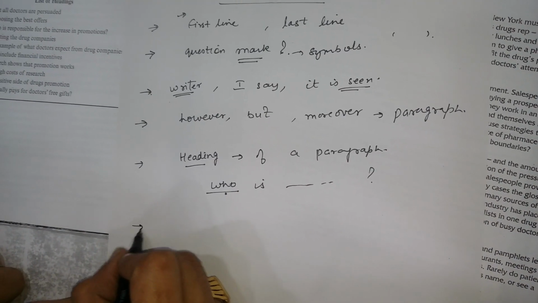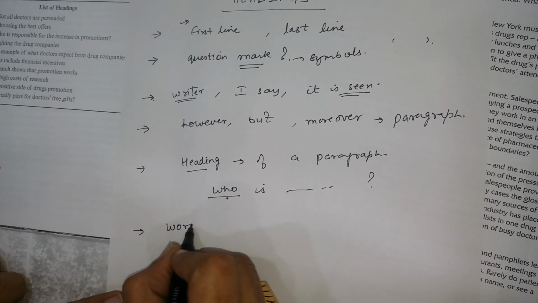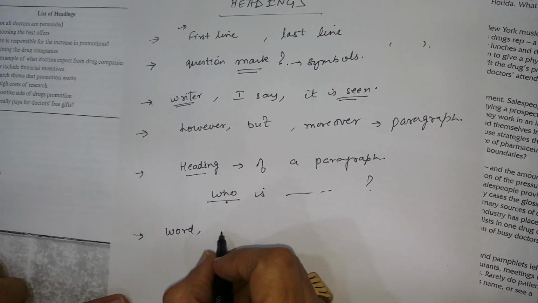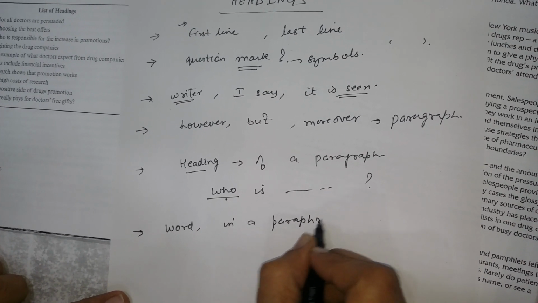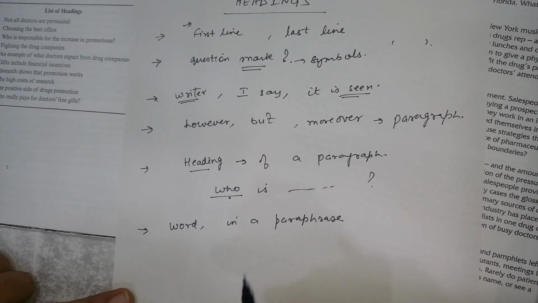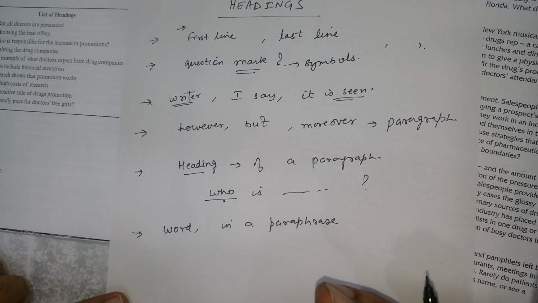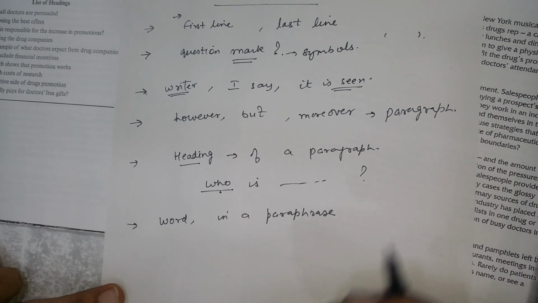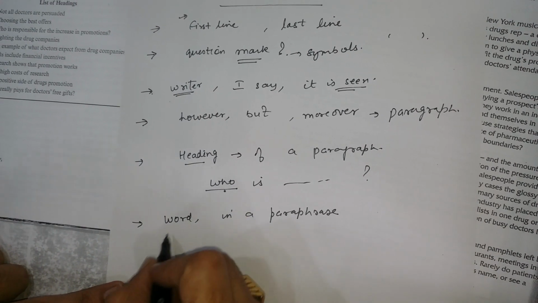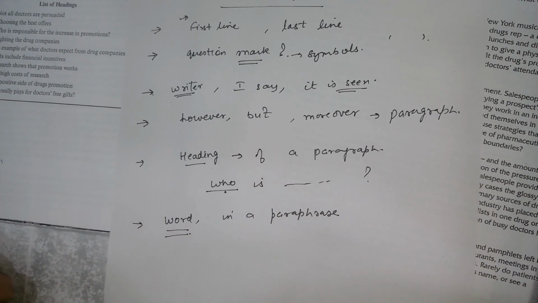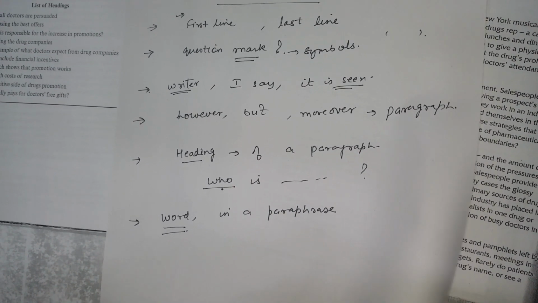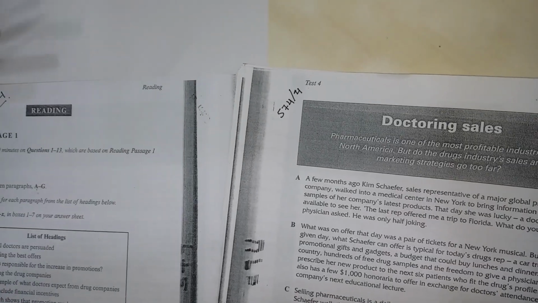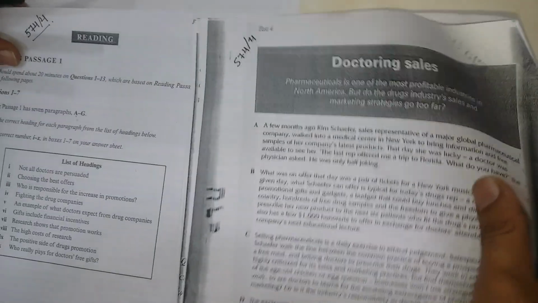One more tip is there. If you get any word in paraphrased language, if the word is written in the first line, in the second line, in the third line, in the fourth line, this word can also become a key point related to the heading. So now I am going to start, in a practical way, how to solve the heading of a paragraph.